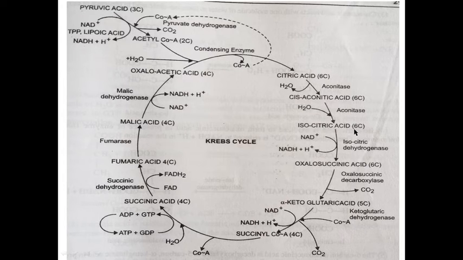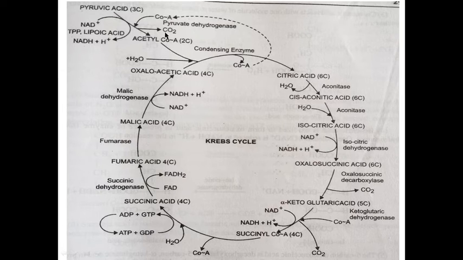Isocitric acid is converted into oxalosuccinic acid. 1 molecule of NAD is reduced into NADH2 with the help of enzyme isocitric dehydrogenase. Oxalosuccinic acid, a 6 carbon compound, releases 1 molecule of CO2. Now in the Krebs cycle, this is the second molecule of CO2 released.